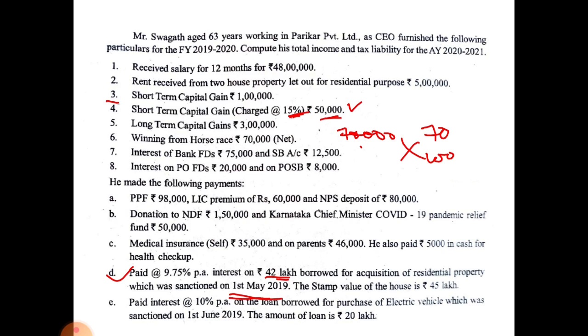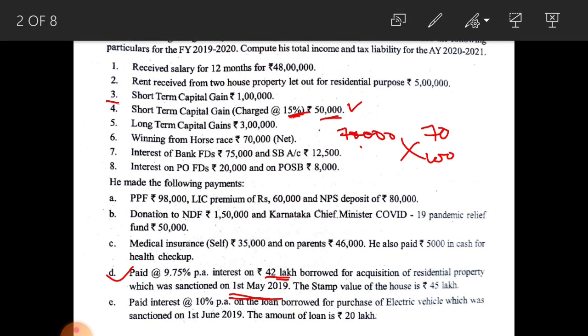Next, see, donation to National Defence Fund rupees 1,50,000, without limit, donation under section 80G 100% can be allowable. And Karnataka Chief Minister COVID-19 Pandemic Relief Fund rupees 50,000. This is the new one.